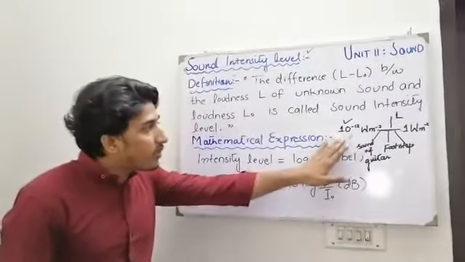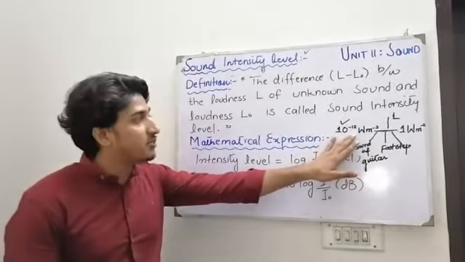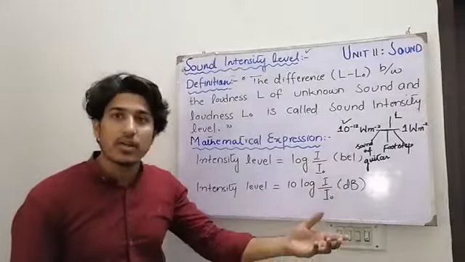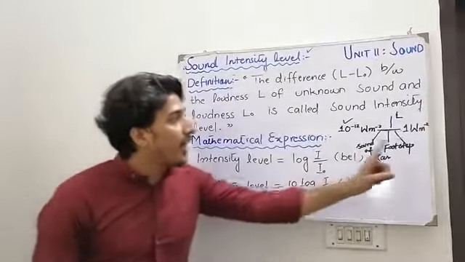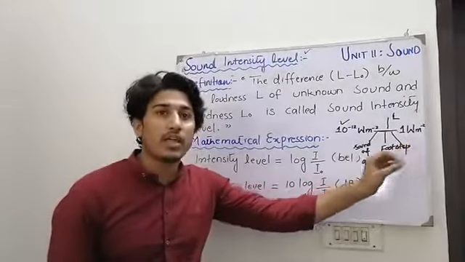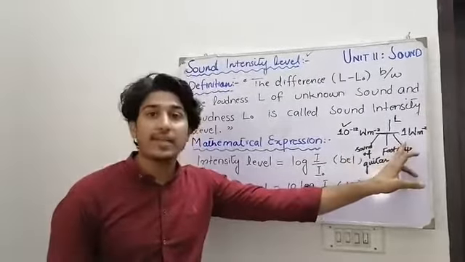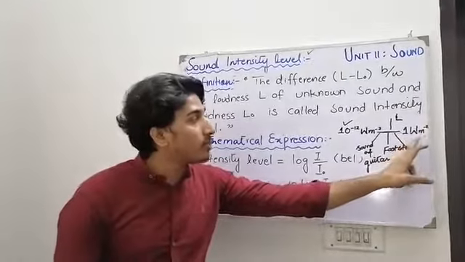If we talk about 10⁻¹², as we have discussed previously, this is the faintest sound, like the sound of a whisper, which the human ear can easily hear. And this is the maximum sound that the human ear can easily hear, or it could sometimes be painful, that is what we call 1 watt per meter square.